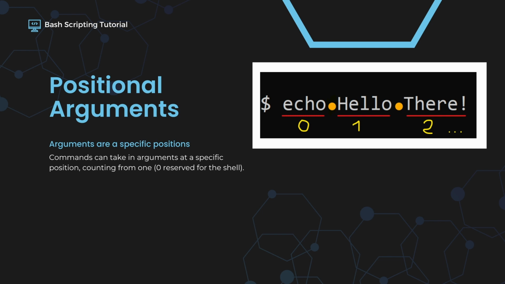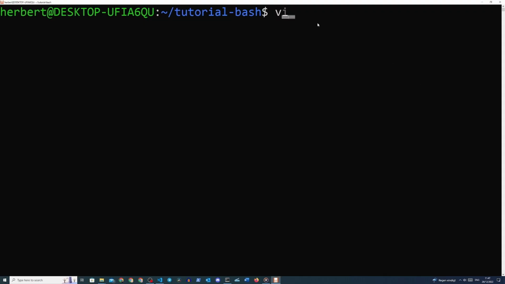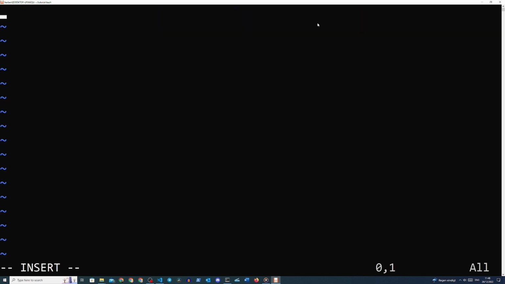Now let's have a look at one of these positional arguments. Create a new script by typing vim posargue.sh and enter the insert mode again. We will have the script take in our first and last name on position 1 and 2, and have it take these words as positional arguments. Let's just write our shebang and write our one line of code like so. Shebang #!/bin/bash, echo hello $1 $2.